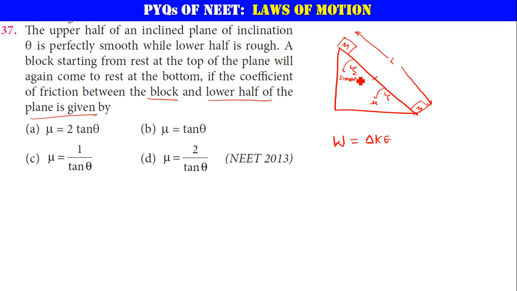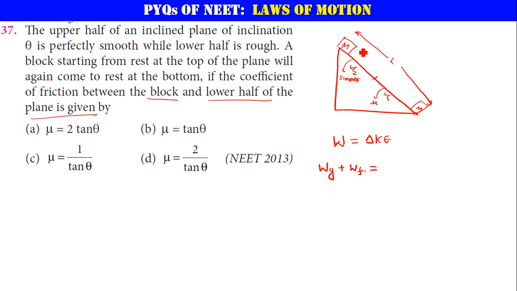Now what are the forces acting on this block? One is the gravitational force, so the work done by the gravitational force. Is there any other work done? Work done by friction. In this region, from here till L by 2, the work done on the mass by friction on the smooth surface is going to be 0. So you don't have to worry about this one; you have to worry about only this one. So that has to be equal to the change in kinetic energy.